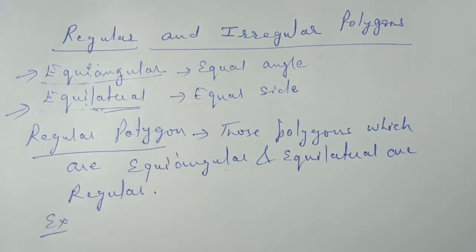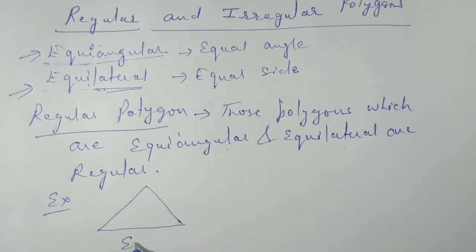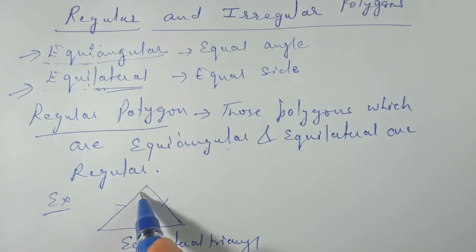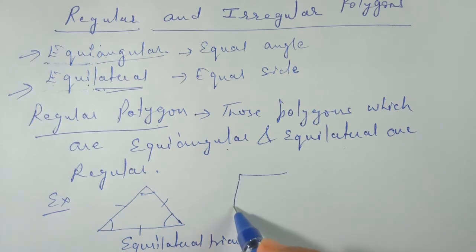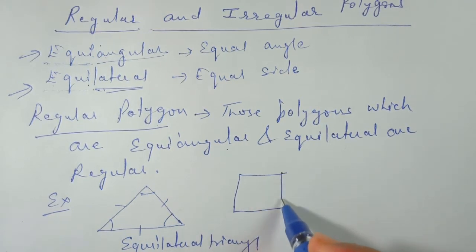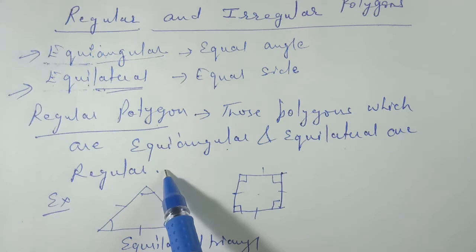So if we take some examples, among the triangles we can take an equilateral triangle. Triangle is also a polygon. We know that in an equilateral triangle all the sides are equal and all the angles are also equal. So an equilateral triangle is a regular figure. Then among four-sided figures we can take a square. In a square all sides are equal and all angles are 90 degrees. So a square is an example of a regular polygon.